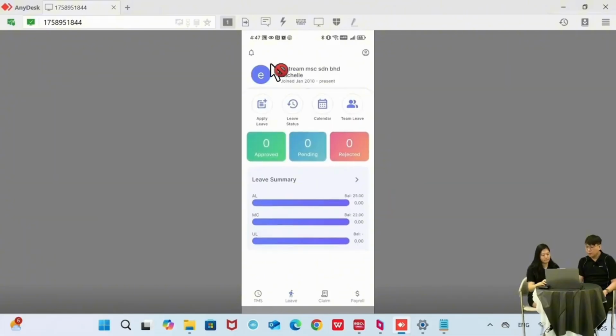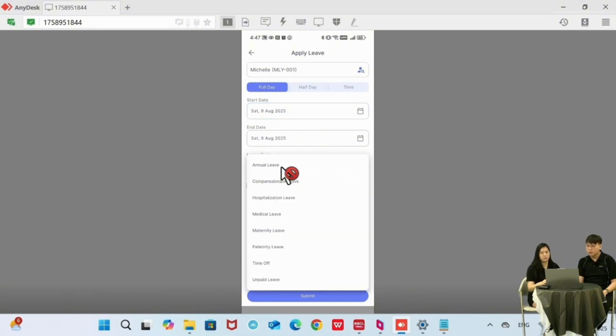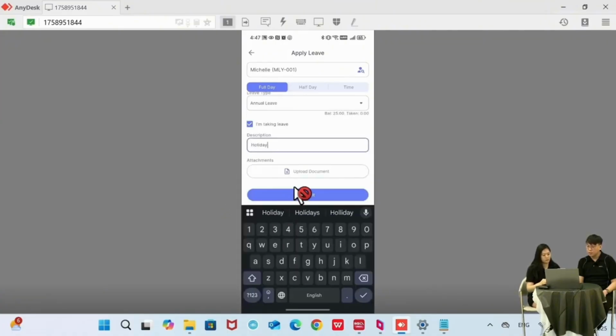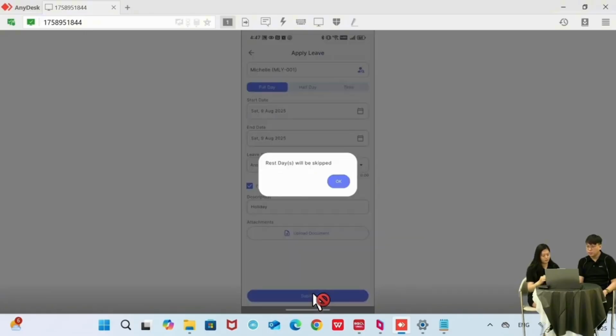Let's try. We can just click this apply leave, and then we can choose whether we want to apply leave for full day or half day or a specific time. Let's say we apply leave for a whole day for tomorrow. The end date will be tomorrow also. The leave type is the leave you want to apply for. For example, I want to take annual leave, so I just choose annual leave. Then I must tick this, I am taking leave, and then I can enter the description. If you want to upload an attachment, you can click the upload attachment here. Then we submit the leave application.